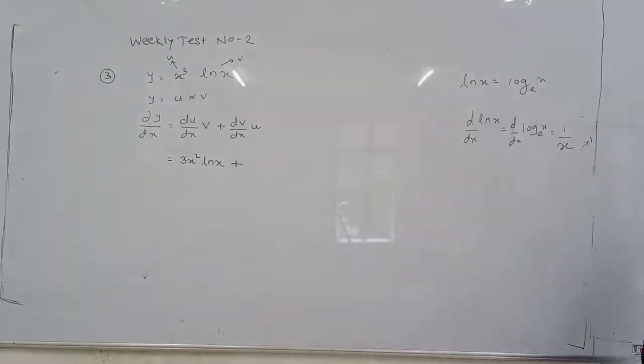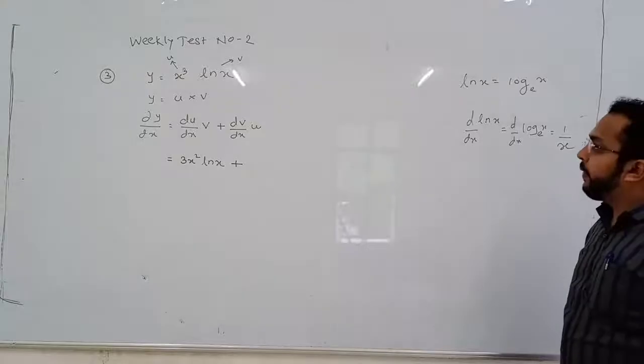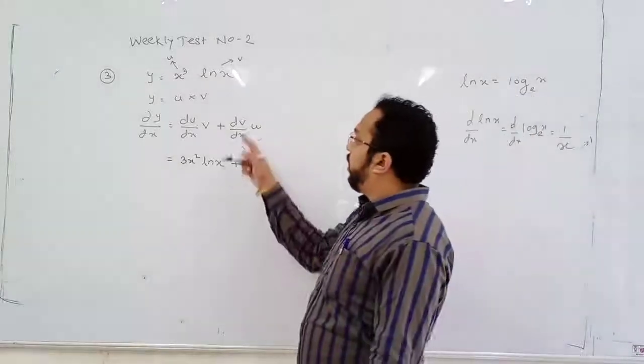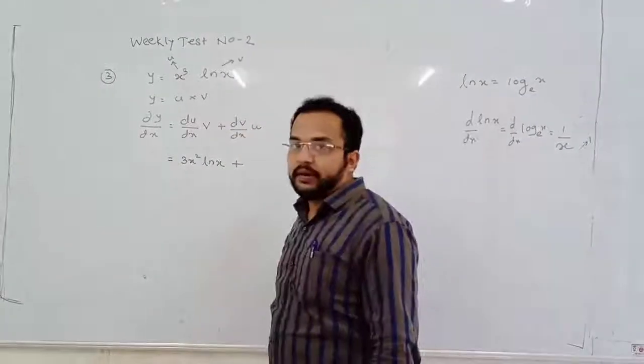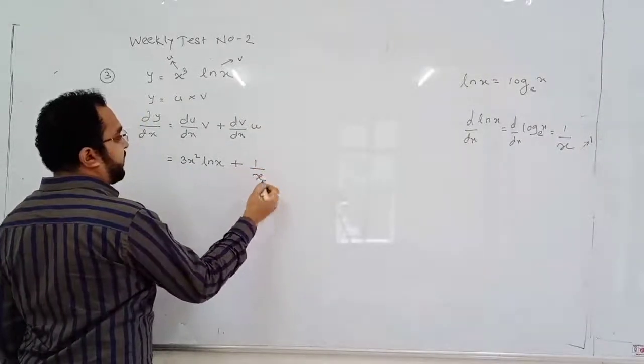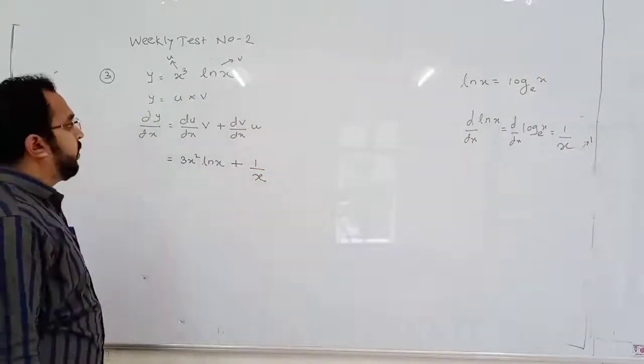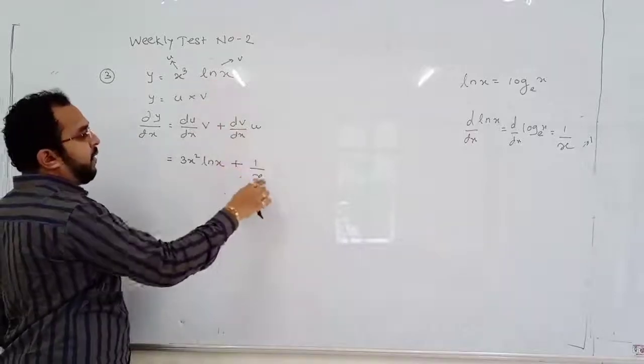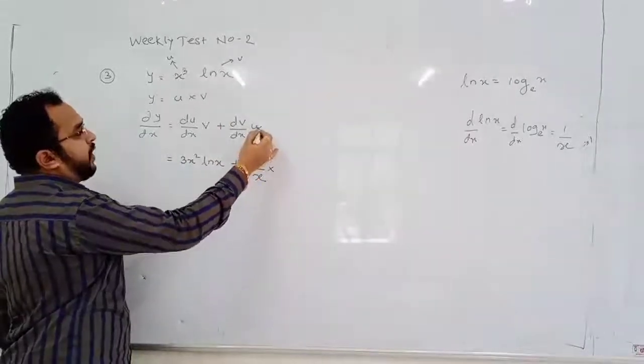Differentiation of log something is 1 upon something. Now here, differentiation of second, that means differentiation of ln x, will be 1 by x, into the first function.